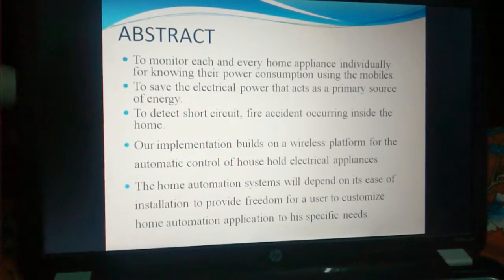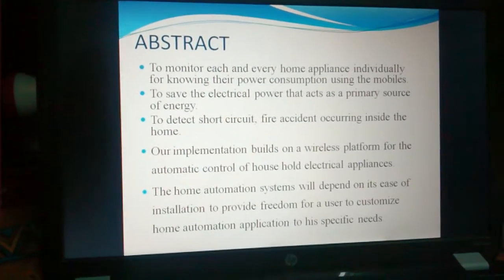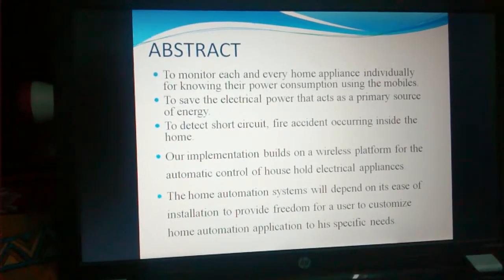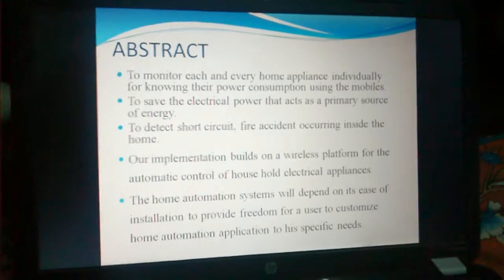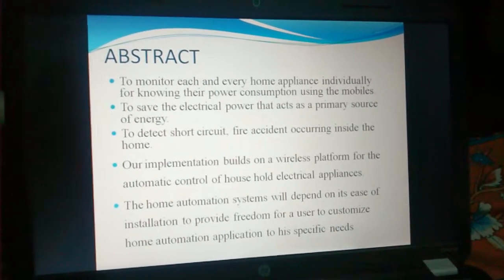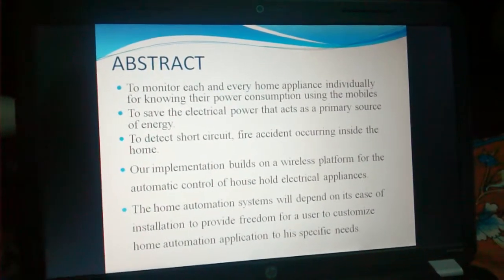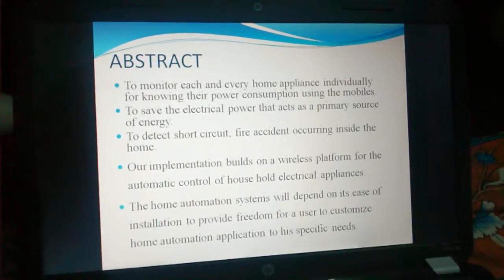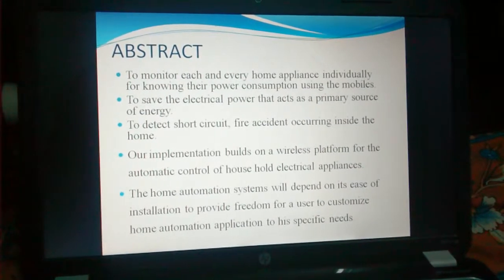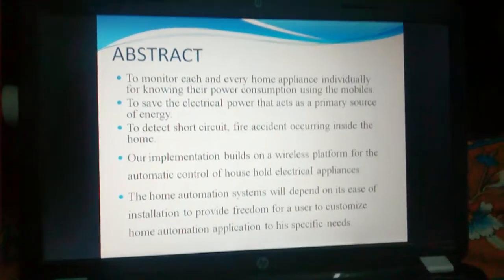So it will be very easy for users to monitor their home appliances, and it can be operated easily from anywhere in the world because it uses GSM. In the previous projects, web servers were used, which is not very efficient and is limited, as it can only be operated up to a certain distance. So our project is more efficient, which conserves power and makes users' lives easier today.